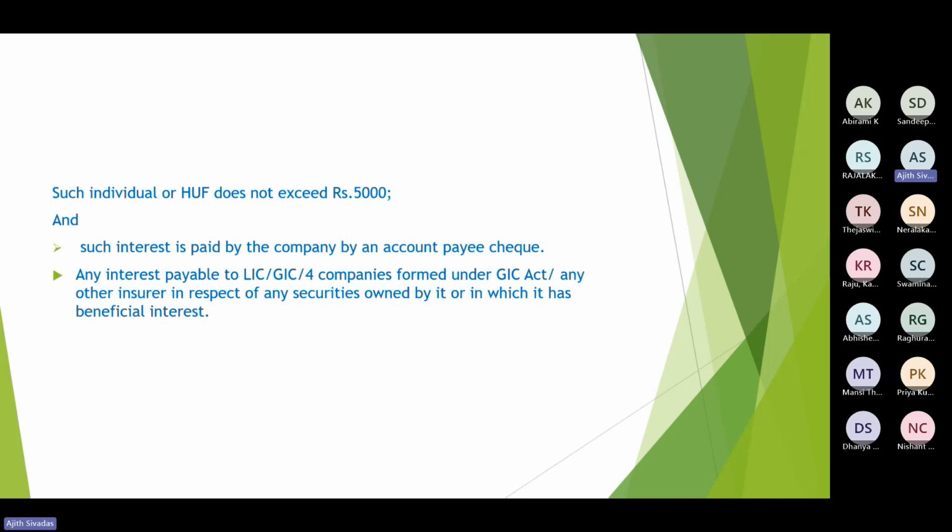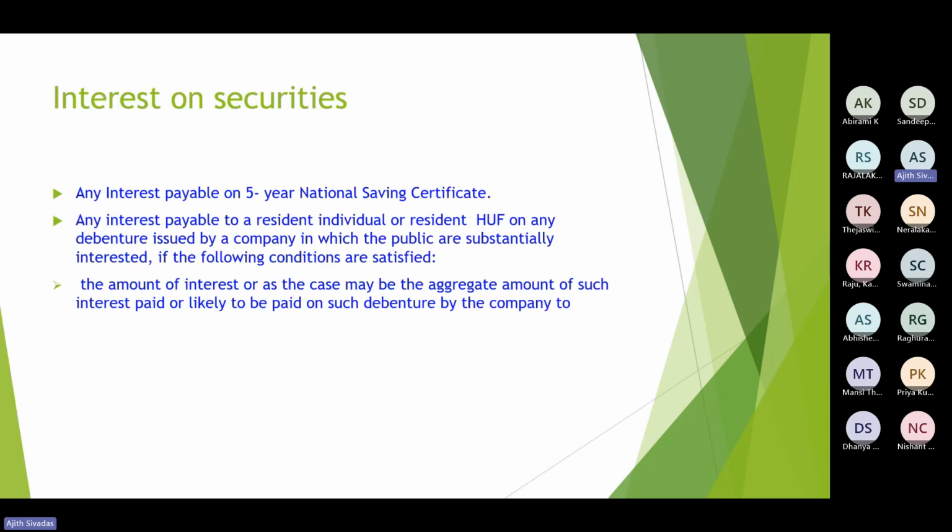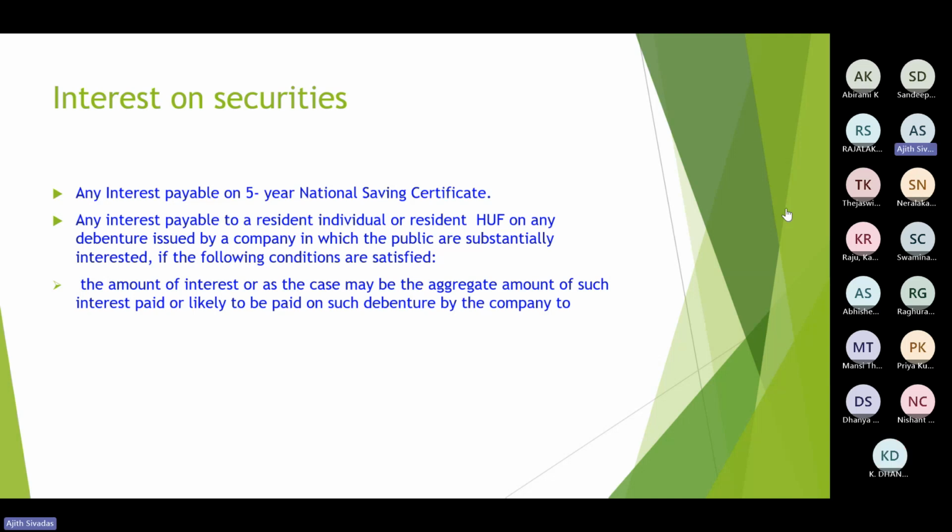So subject to these two conditions, the amount of interest is less than 5,000 and the interest is paid via account payee cheque. Now account payee cheque is at par with NEFT, RTGS, IMPS, etc. So non-cash. If such amounts are being paid by account payee cheque, IMPS, RTGS, etc., and such amount is less than 5,000.